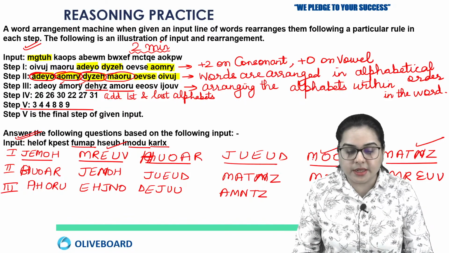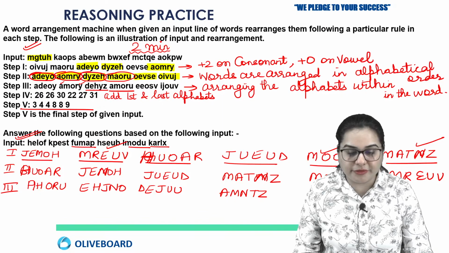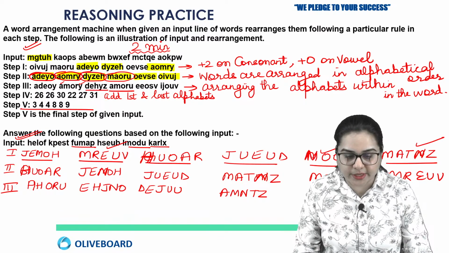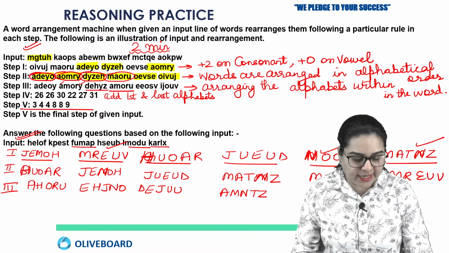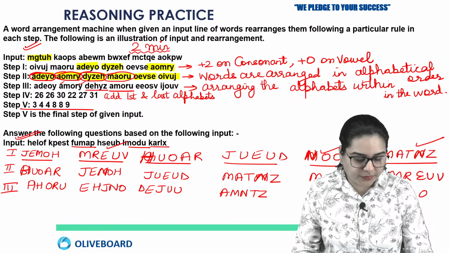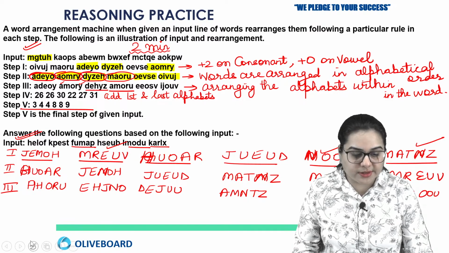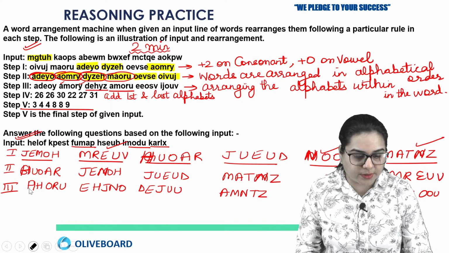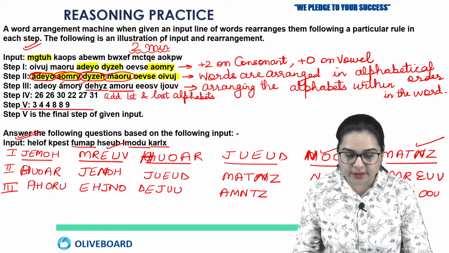Because here what we had done from first to second, it was the same thing coming. So here it was M. L, M, N. Here it was N, right? So next is E, M, R, U, V, then F, N, O, O, U. So this is the case. I think I had added one on some of the letters, so it was actually N here, right? So this is your third step.